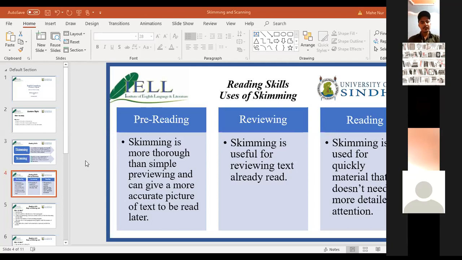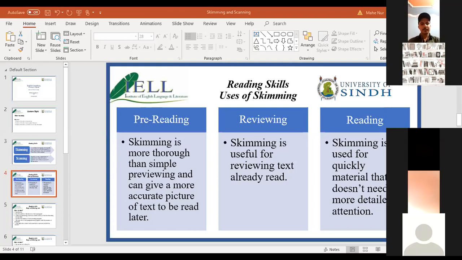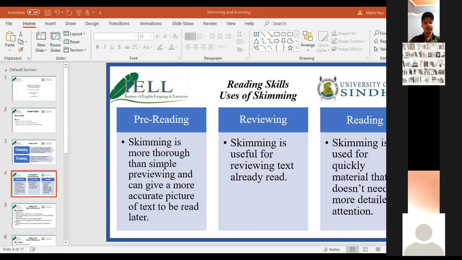How to look at the main ideas remains to be solved. We will go into that. Let's just stick with these points. Some text you forget exactly. You do not need to read the whole thing because you haven't forgotten everything. You have forgotten some main points. You are quickly revising it, reviewing it through skimming.